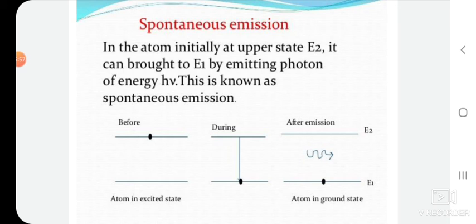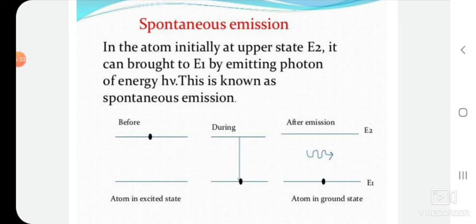If we see this diagram, the atom is in the excited state. It stays there for a time equal to 10 to the power of minus 8 second. After completion of that time, it is brought to a lower energy level E1 by emitting a photon. During this process, it moves from E2 to E1 by emitting a photon, and it becomes a stable atom at its ground state energy level E1.